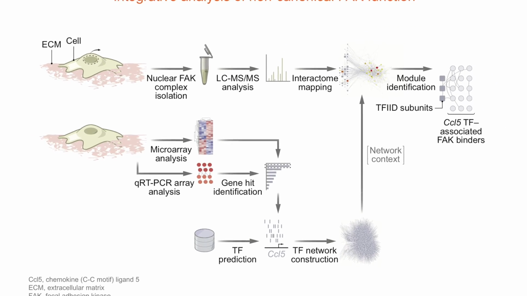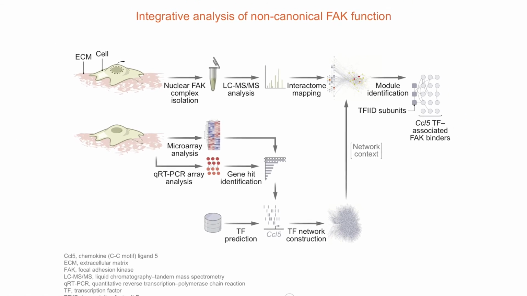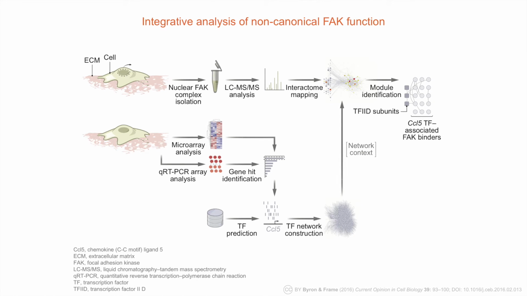But despite their name tag, adhesion proteins are not just found associated with cell matrix contacts. For example, the adhesion protein focal adhesion kinase, or FAK for short, can be found in the nucleus of normal cells when they've undergone cellular stress. It turns out FAK is also present in the nucleus of skin cancer cells, where it profoundly influences the expression of genes. Using a proteomic, bioinformatic, and network approach outlined in this slide, it was discovered that FAK binds to proteins in the nucleus that control gene expression.